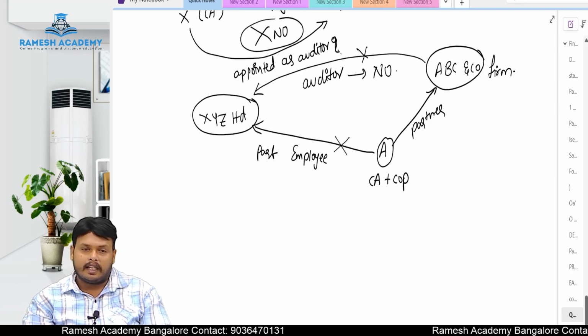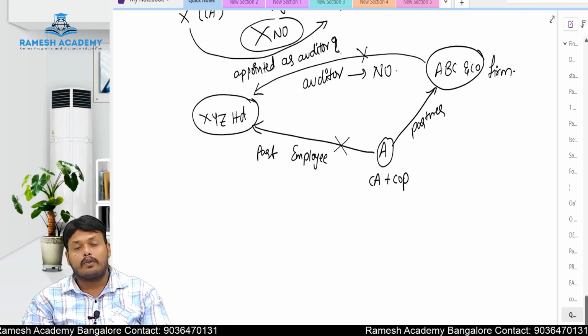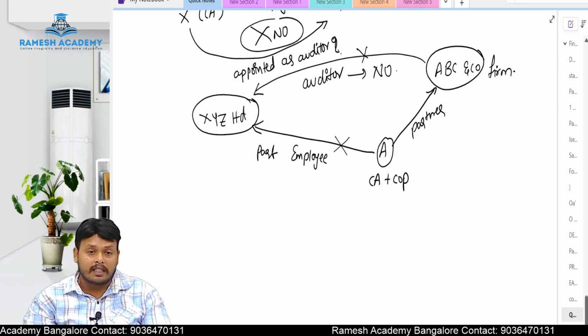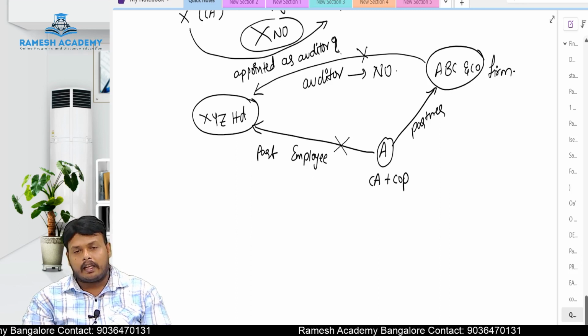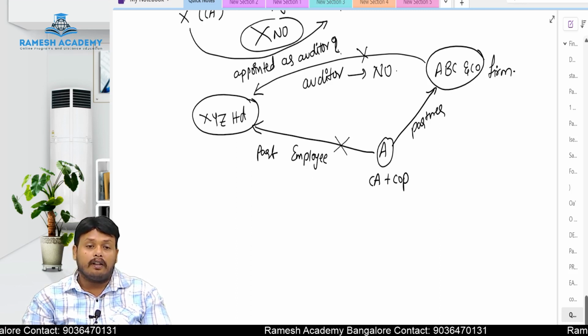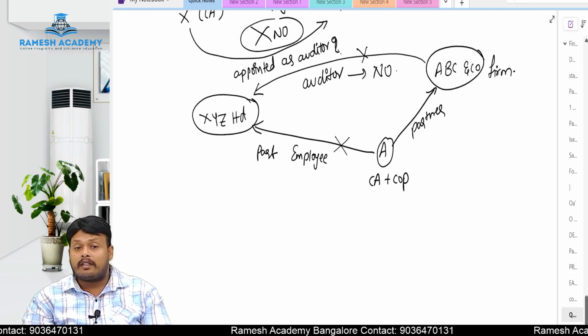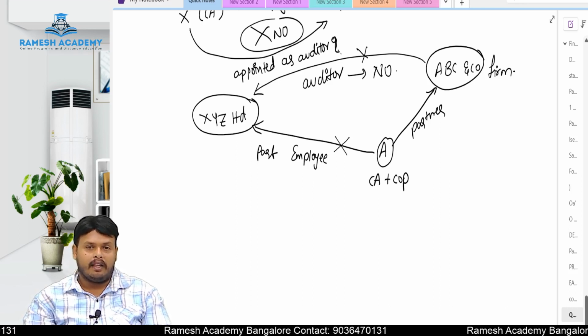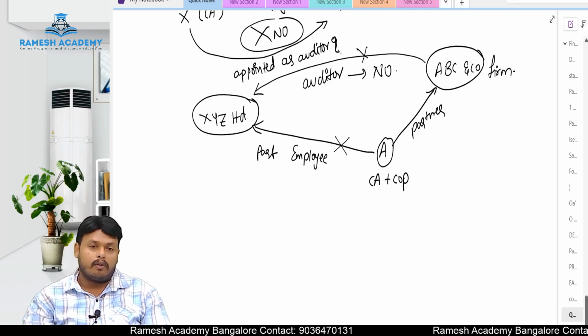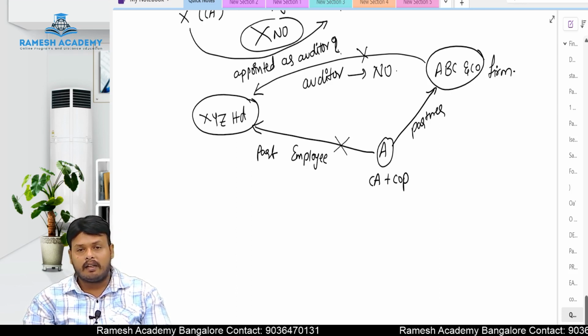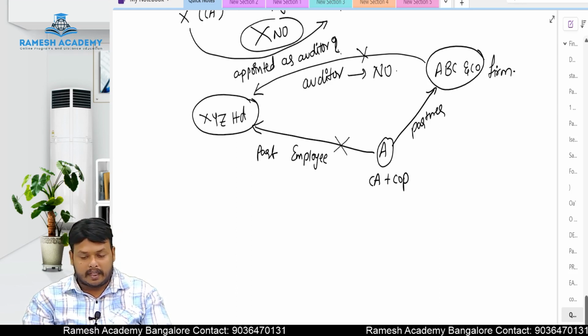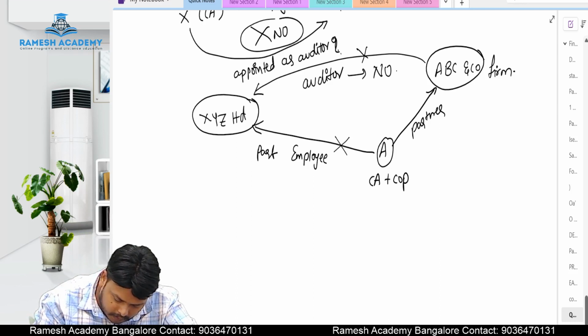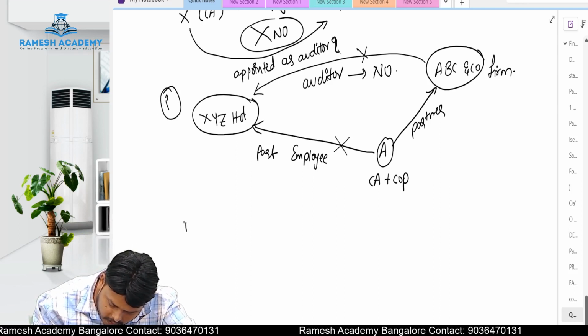A is working as an employee in XYZ Limited, and A is working as a partner in that partnership firm. So, still A can influence that firm, and the firm will lose independence while auditing. That is the reason this ABC and Co partnership firm cannot be appointed as an auditor of XYZ Limited. This is the first case. Next, the second case.